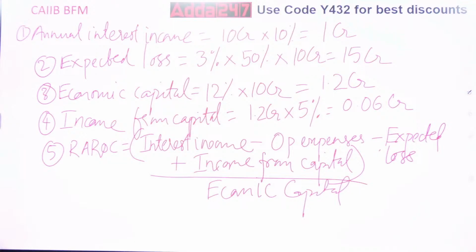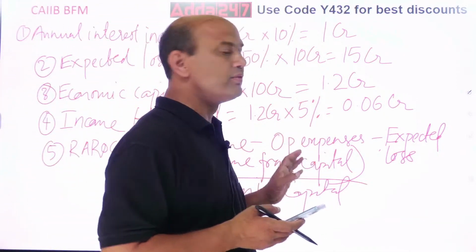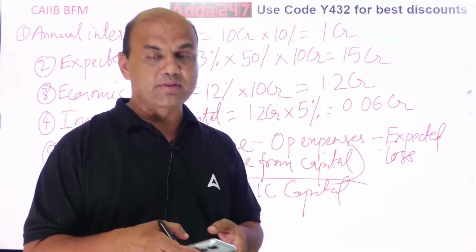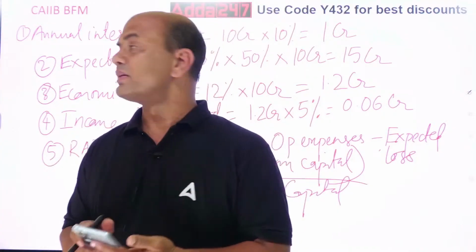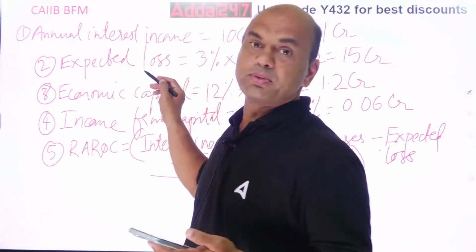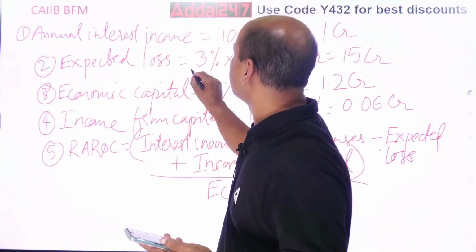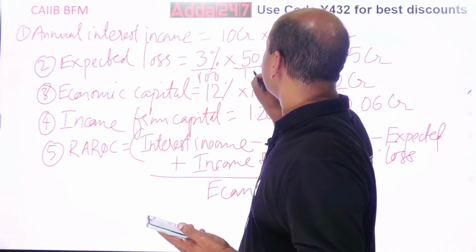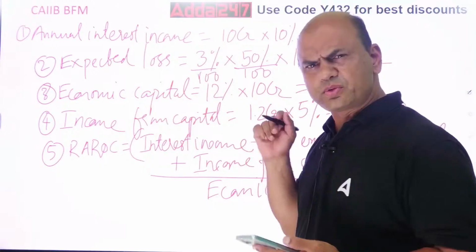So what is the figure for this? Let's do this. It's very important that we do it on the calci. Always remember, we should do it on the calci. See, I did this and immediately everything went wrong. Do it on the calci always. What is this? 3%. Percent means what? 3% means 3 upon 100. 50% upon 100. And then do it now. Now you'll get a different figure.